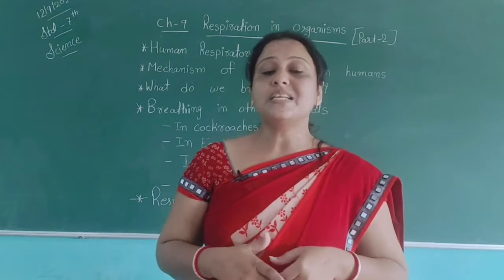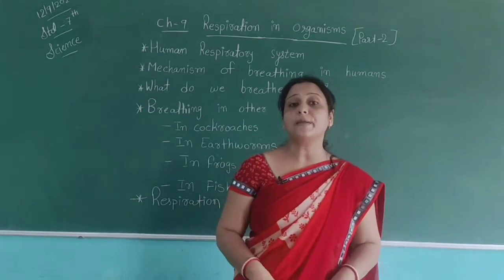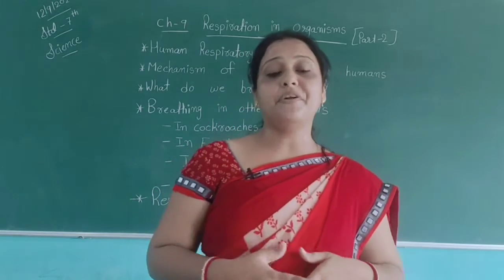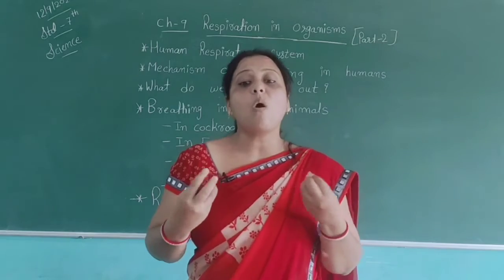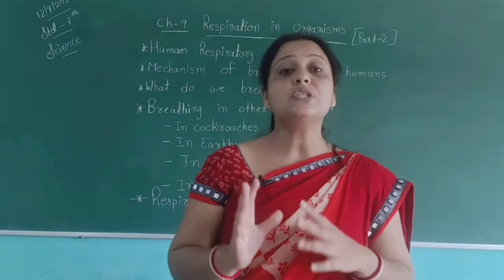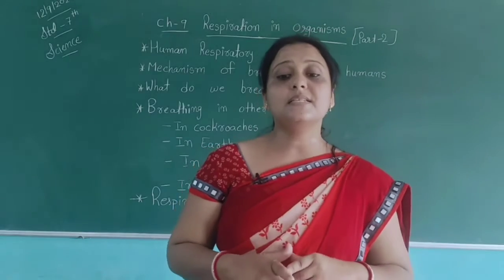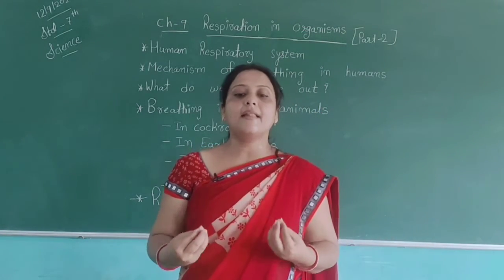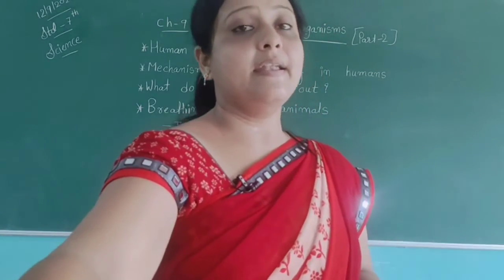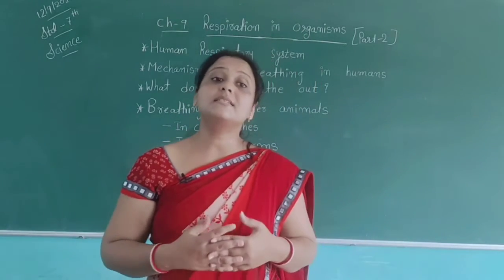Two things happen: inhalation and exhalation. Inhalation means we take oxygen into our body. During inhalation, two things happen: the ribs move up and outwards, and the diaphragm moves down. As a result, the space in our chest cavity increases and air rushes into the lungs. The lungs get filled with air and inflate. Because of this, the chest changes its size.